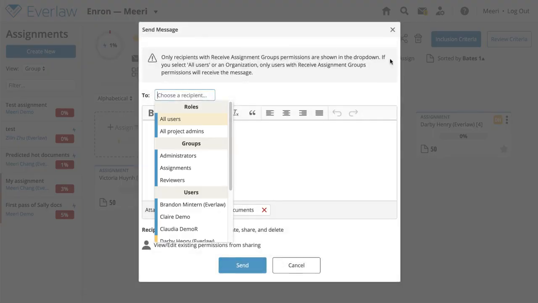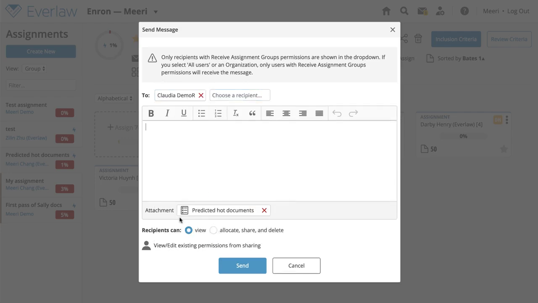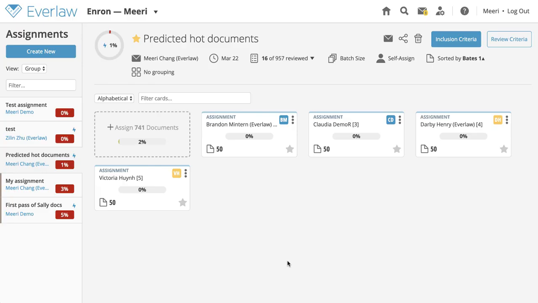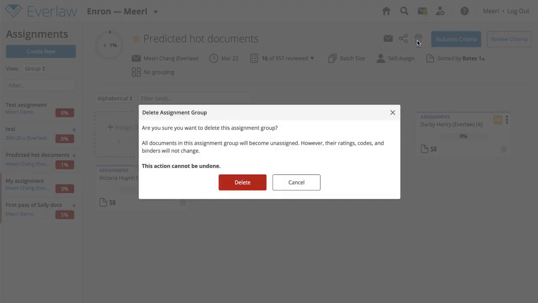Note that if a user does not have permissions to receive, create, or administer assignments, they are not eligible to access the assignment group. You can determine whether recipients have access to view the dashboard or to allocate documents, share the dashboard, and delete it. Upon receiving permissions to the assignment group, the user will see the navy blue card on their homepage. To delete the assignment group, click the trash can icon. Note that even though the assignments will be deleted, the review work on the documents will not.